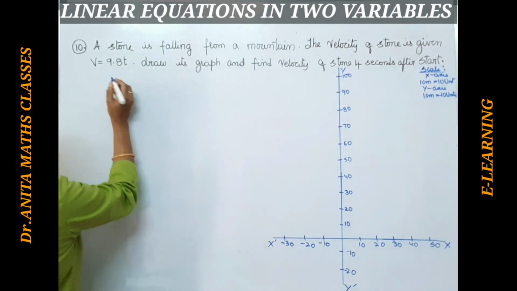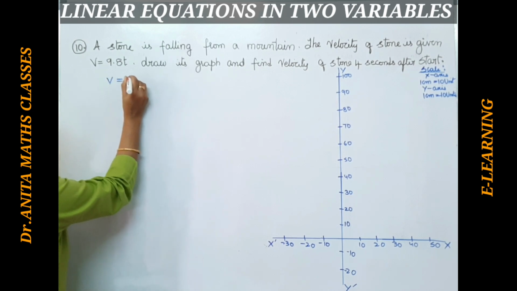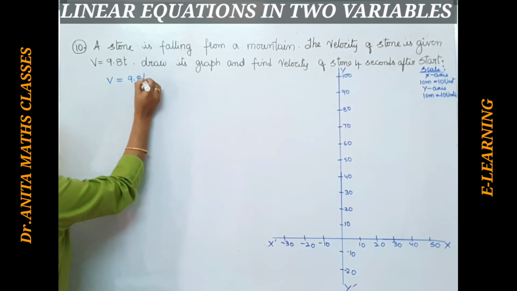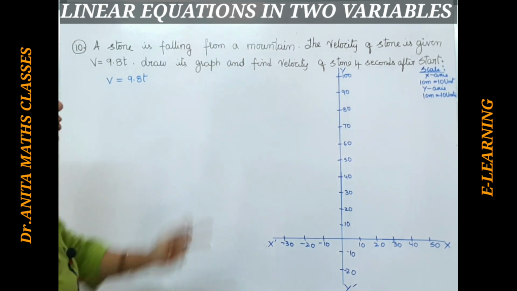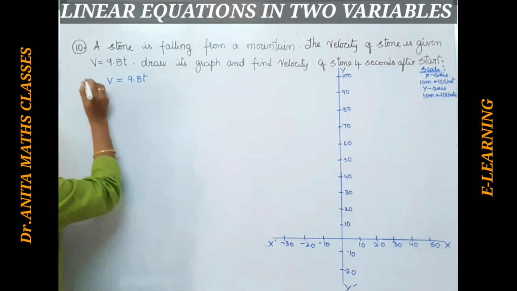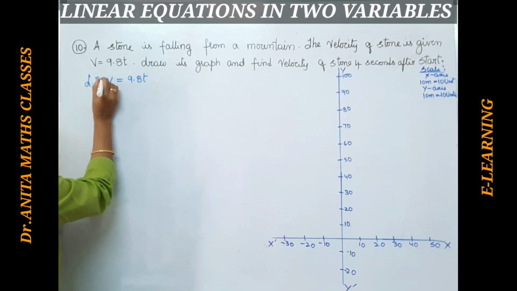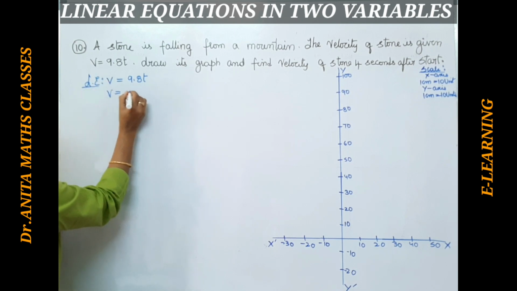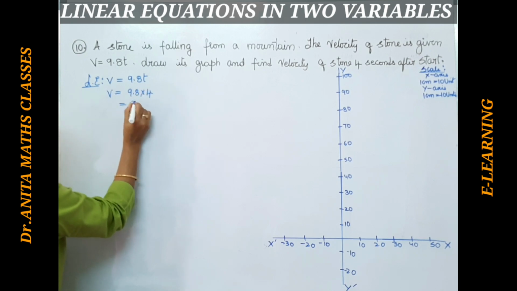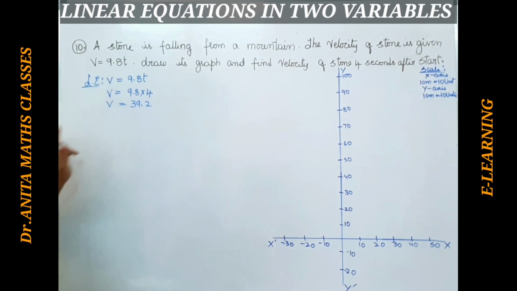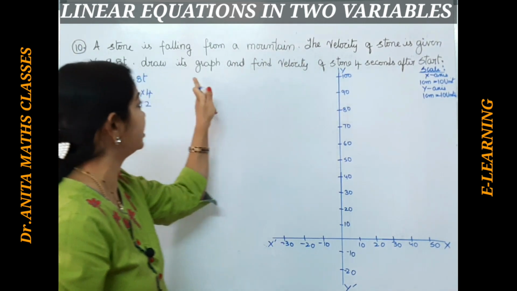Here before drawing that, see, the linear equation is v is equal to 9.8 t. Now after 4 seconds we have to find the velocity. So velocity is 9.8 into 4. So this comes to 39.2 if you multiply. So this is the velocity we have found out. Now let us plot the graph.